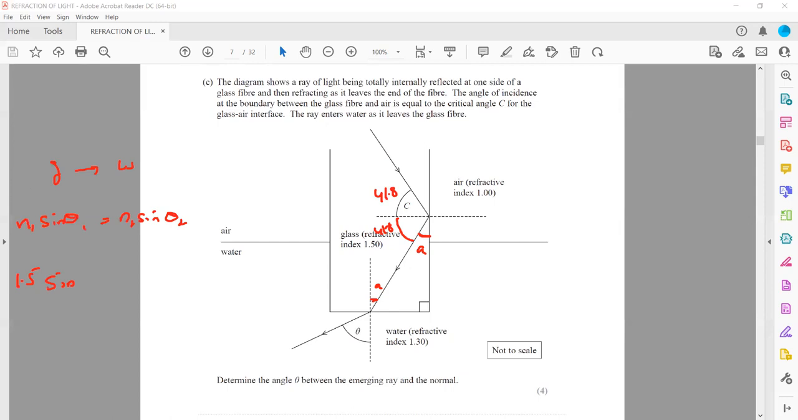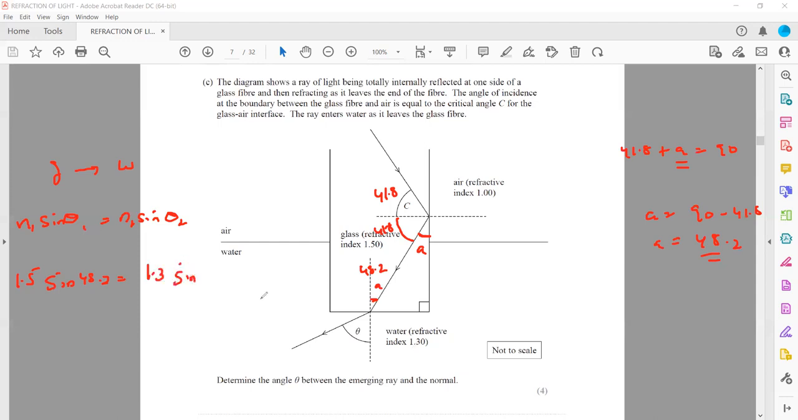As we know, the sum of 41.8 plus A is equal to 90. The total angle is equal to 90. So 41.8 plus A equals 90. If I need A, it will be 90 minus 41.8, which is equal to 48.2. So A equals 48.2. So if A is 48.2, this angle is also 48.2. So this will be sine 48.2. The refractive index of the water is 1.3.